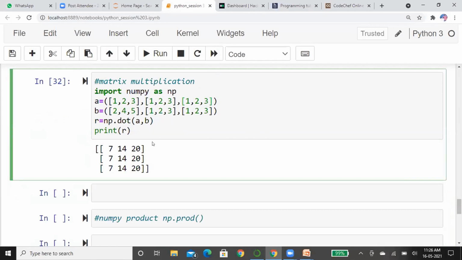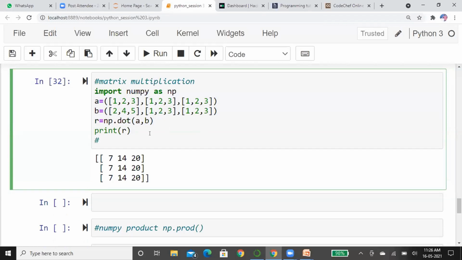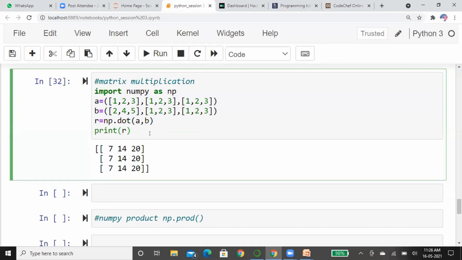See here, matrix multiplication is possible. You all know how matrix multiplication is done in mathematics, so I'm not going to explain it. If you want to do a matrix multiplication using the advanced module, it takes just 2 lines. But if you go with C, you will get 20 or 30 lines of code. Using the advanced concepts in Python, you will get just 3 or 4 lines of code. This is how Python does mathematics very simply.